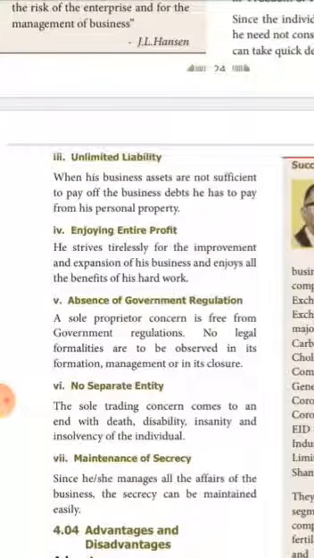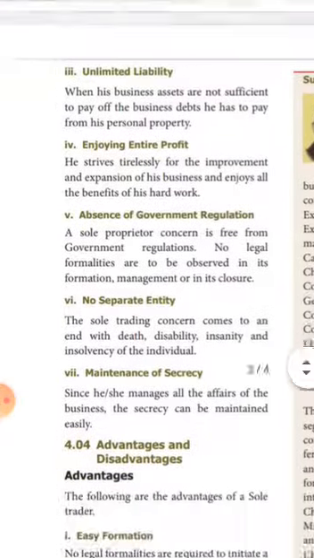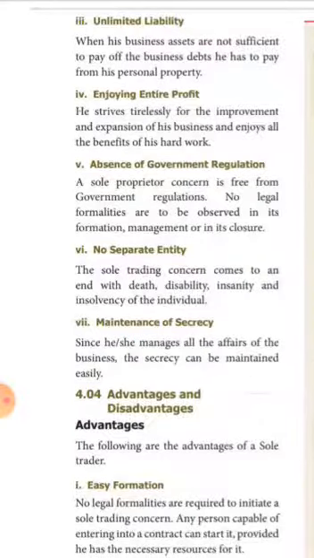Here, the sole trading concern is fully free from government regulations. In that case, no legal formalities are required to be fulfilled, even in case of formation, management, or closure of the business. Next one is no separate entity. In that case, the sole trading concern may come to an end with the death, disability, insanity, mental illness, or insolvency of the individual.